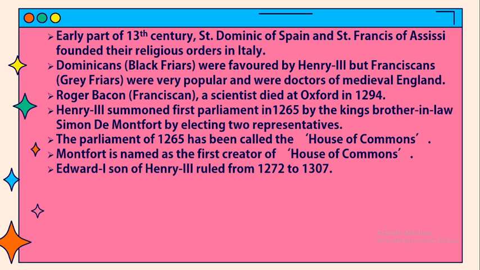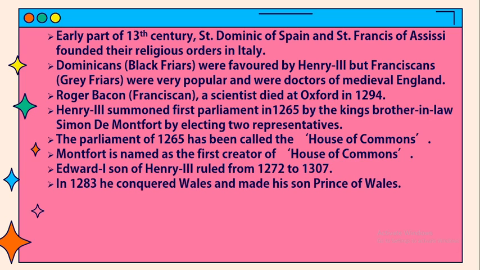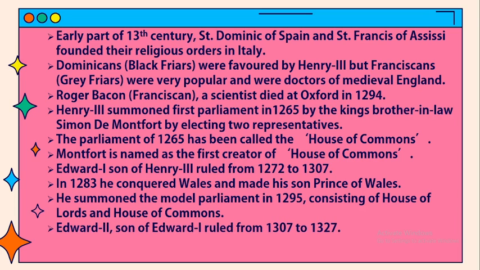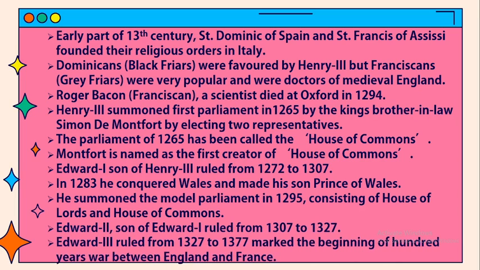Edward I, son of Henry III, ruled from 1272 to 1307. In 1283 he conquered Wales and made his son Prince of Wales. He summoned the Model Parliament in 1295, consisting of the House of Lords and the House of Commons. Edward II, son of Edward I, ruled from 1307 to 1327. Edward III ruled from 1327 to 1377 and marked the beginning of the 100 Years' War between England and France.